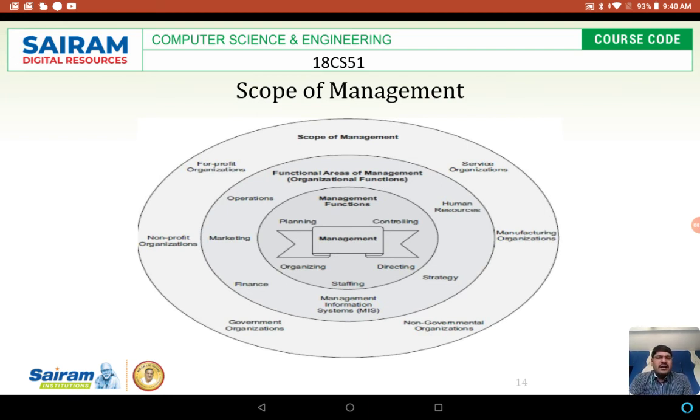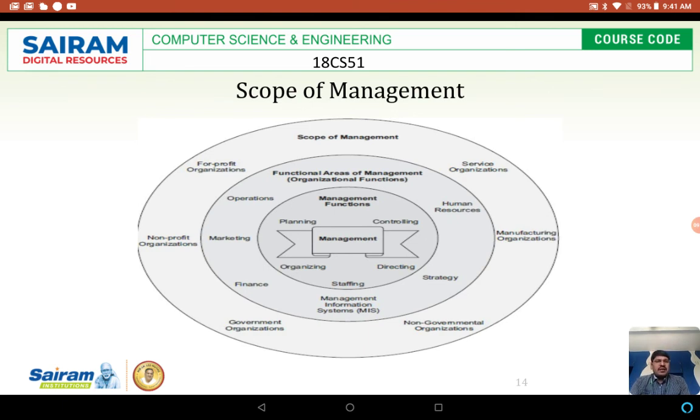Next, non-governmental organizations, which we call NGOs. Various organizations are there which are not related to the government, but they work like the government, though they are not related to it. Those organizations we call NGOs. So many NGOs are there in India. They work for the people, for the society. Whatever profit they gain, they spend again for the society. Generally they are considered non-governmental organizations, NGOs.